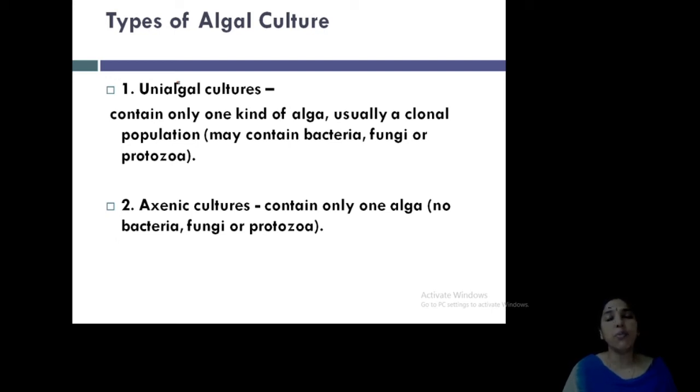So you have to remove these and maintain only the algal culture. Then axenic culture means it contains only one alga, no bacteria, fungi or protozoa. In unialgal culture it may be mixed with these also. It is difficult to remove them, but we maintain pure culture. But in axenic culture you will never find these types of microscopic organisms.